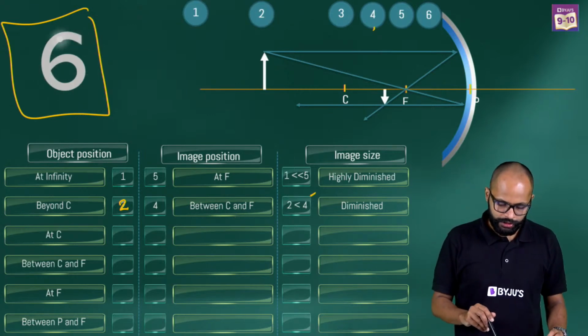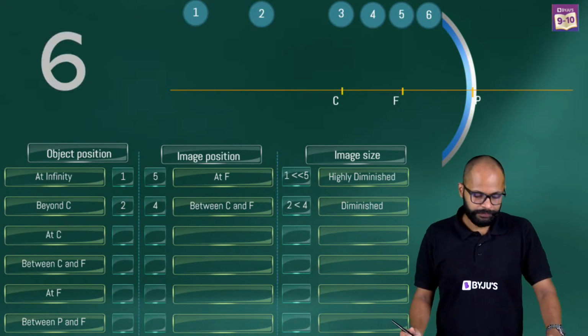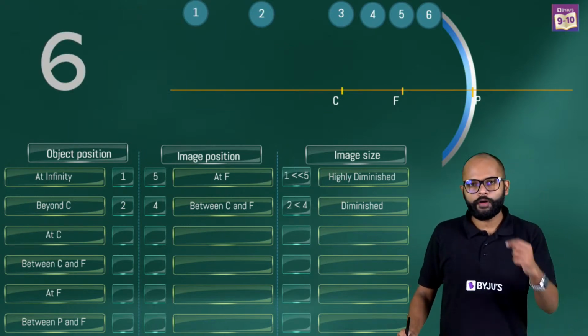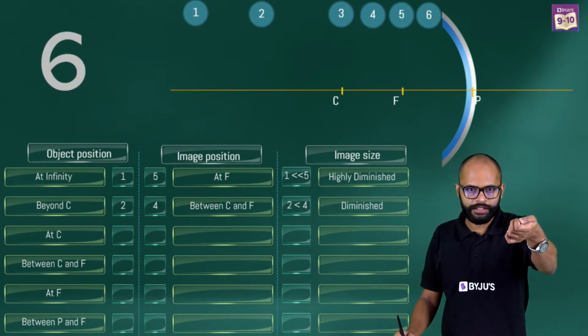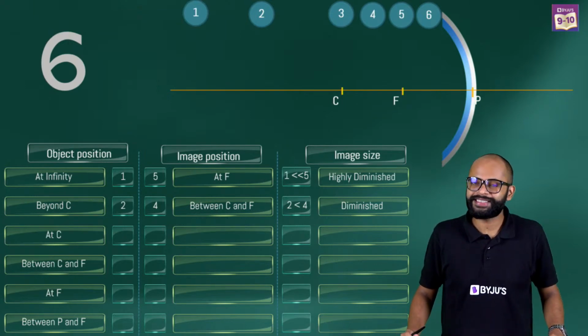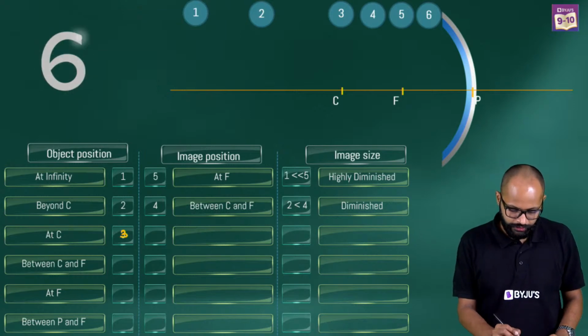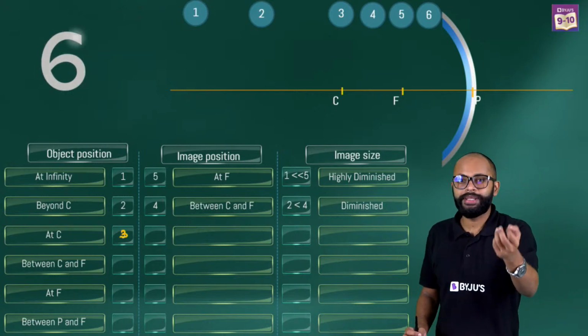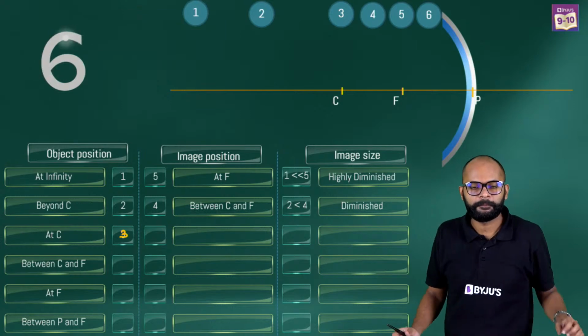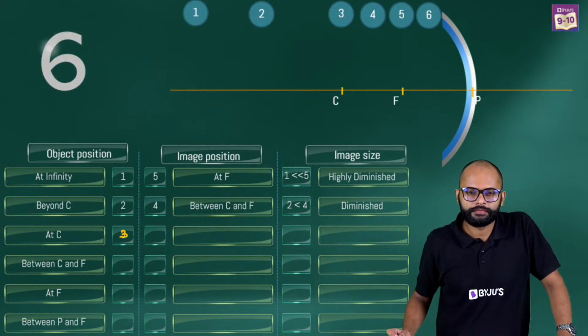So this was about position 2. Let's see at C. The number for the center of curvature is 3, right? So the object is kept at 3. That means the image will be at what number?